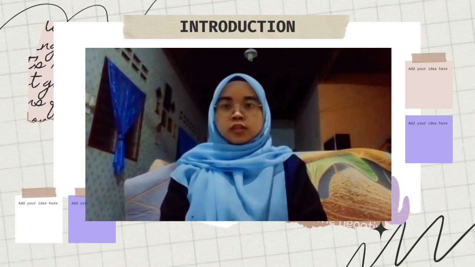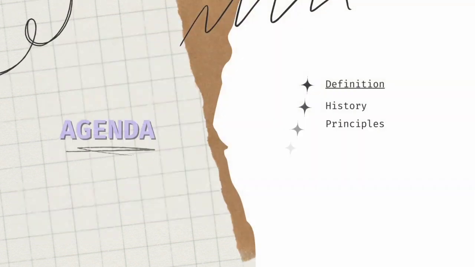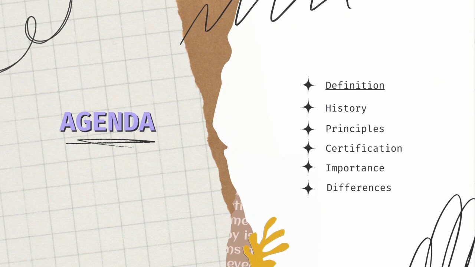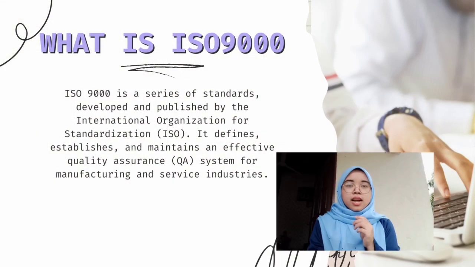In this video, I will present my topic, which is ISO 9000 and ISO 14000. What is ISO 9000? ISO 9000 is a series of standards developed and published by the International Organization for Standardization. It defines, establishes, and maintains an effective quality assurance system for manufacturing and service industries.